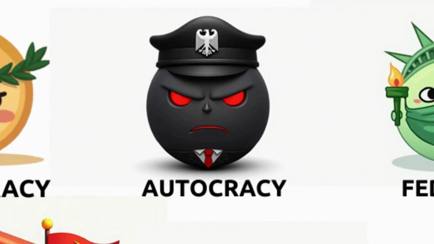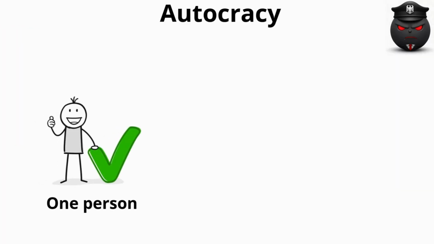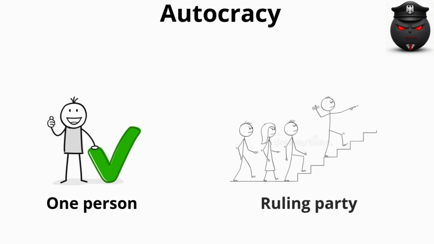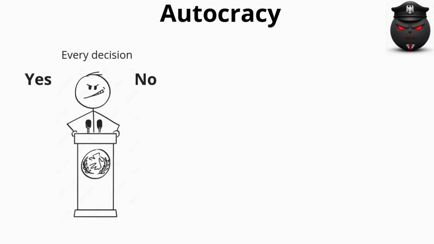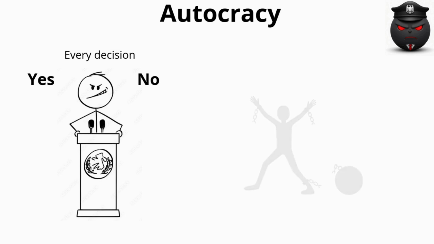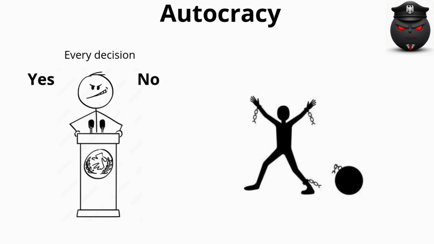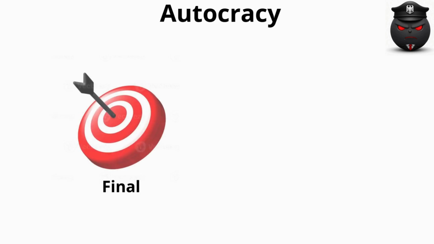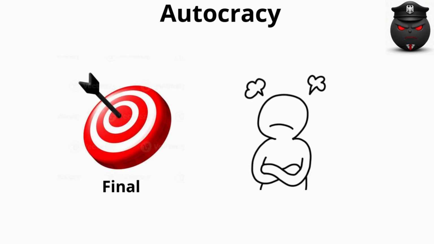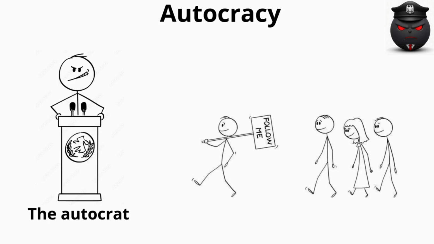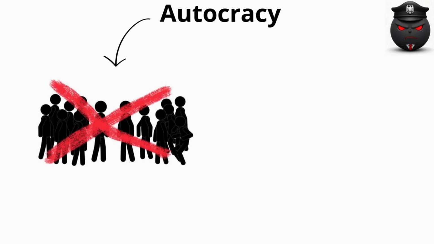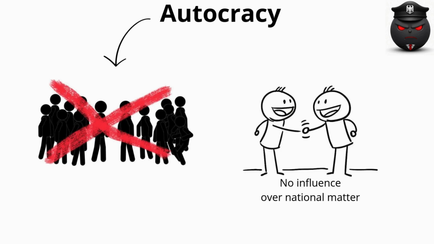Autocracy. An autocracy is a form of government where a single individual or ruling group holds ultimate authority over an entire country. Every choice made by the autocratic leader cannot be challenged or influenced by outside forces. These decisions are final and must be obeyed by the entire population. The autocrat also maintains complete control over what citizens are allowed to do, particularly concerning their individual rights. In an autocracy, the people have no influence over national matters.